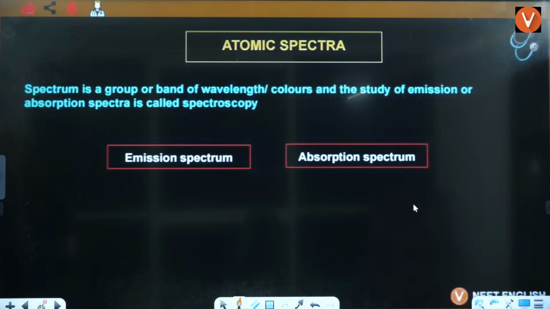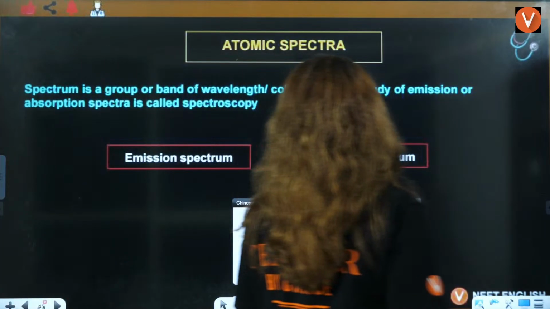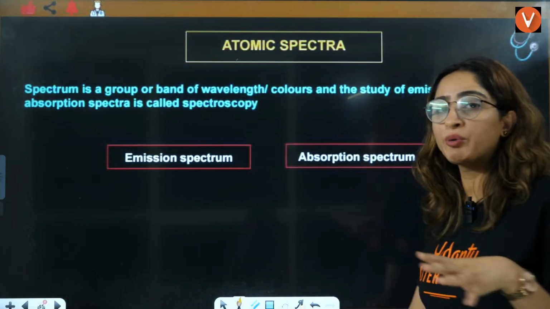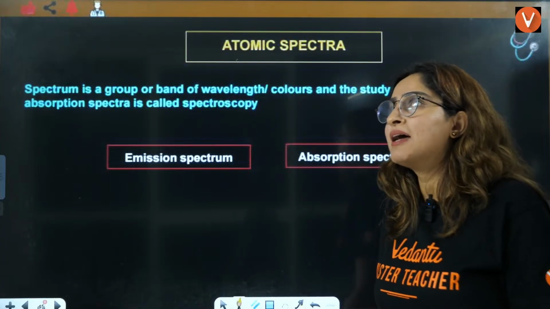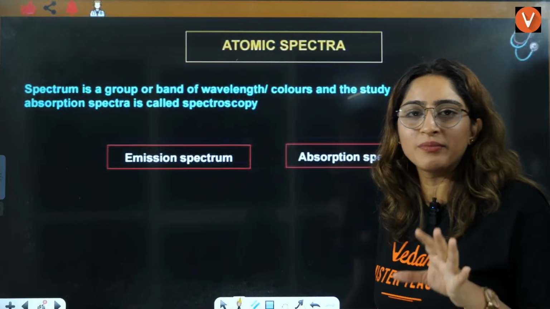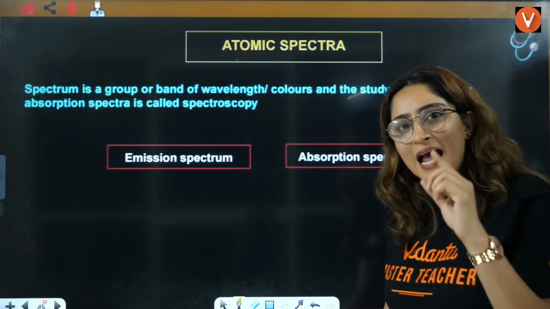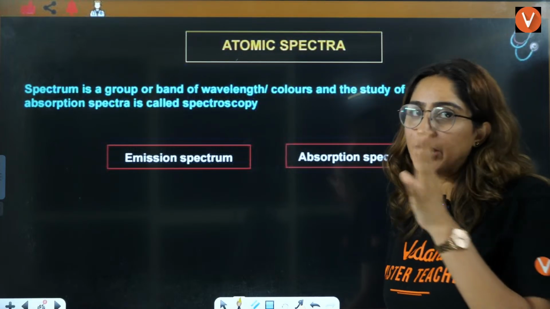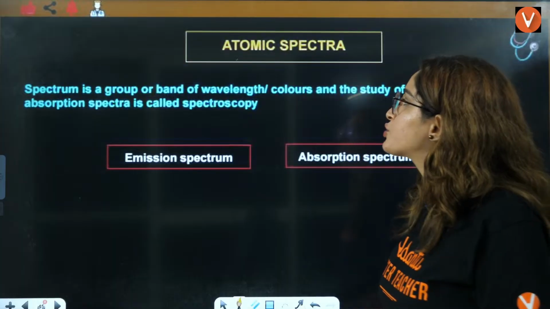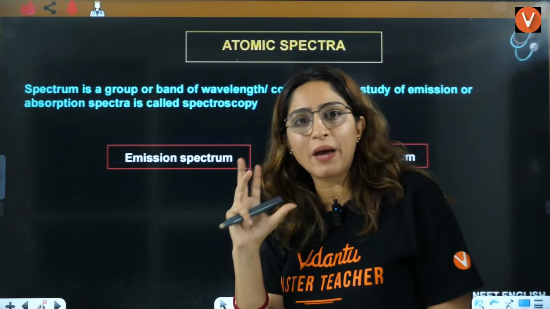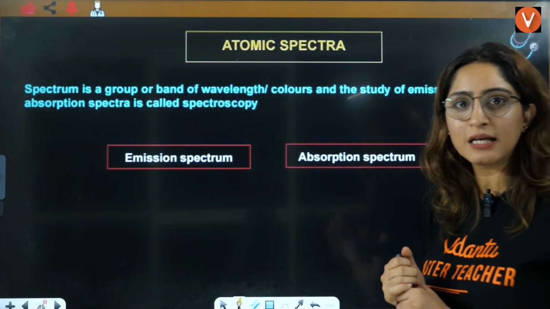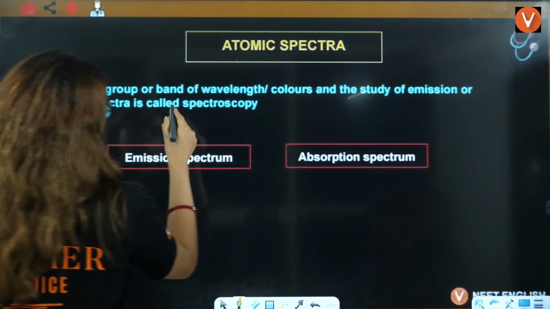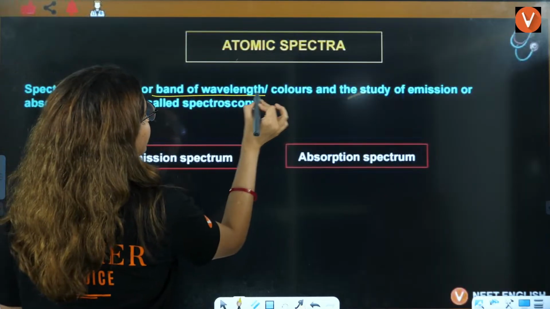Let's discuss atomic spectra, because in the next class we are going to discuss the Bohr atomic model, right? So you need to have some information about spectra, and it's a very, very small topic. As such, they don't ask you questions from these spectra, but to understand what we are going to do in the next class, you need to know this particular thing, right? So if you talk about atomic spectra, that is nothing but spectra in a group or band of wavelength, right? So basically spectra is the band of wavelength or colors.